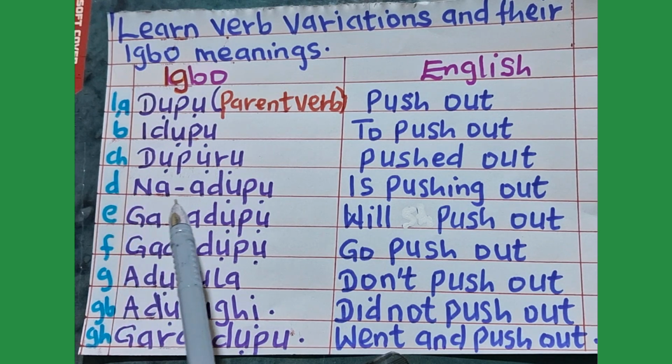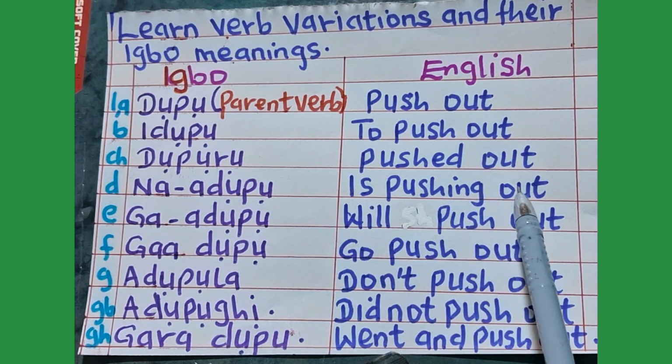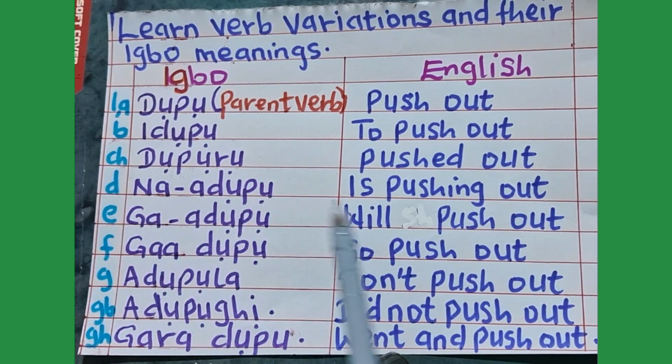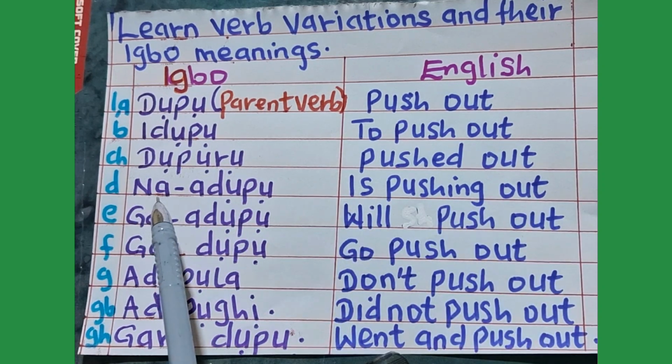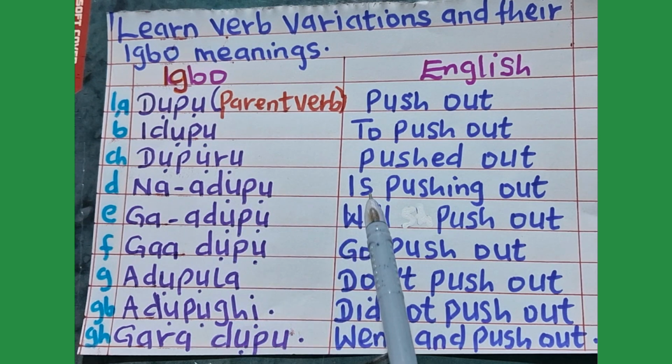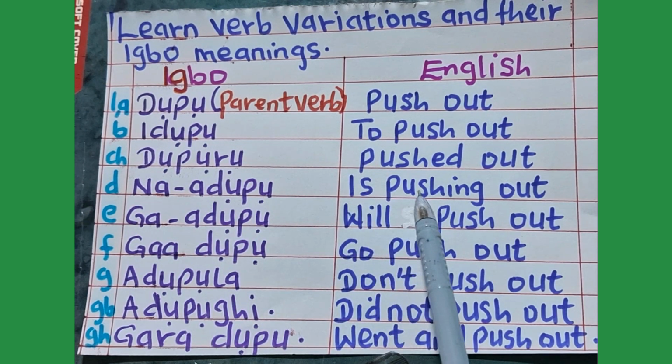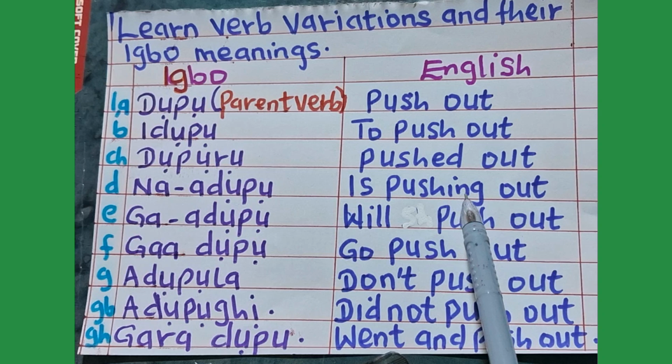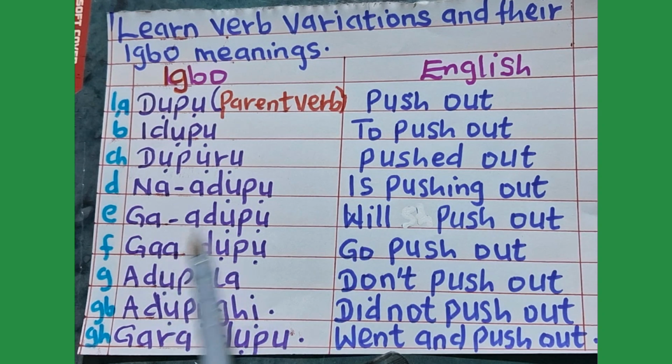Number D, na adopo, is pushing out. When you hear na a, it shows a verb in present continuous tense. You will know it in English by ing at the ending of the word, like this one, pushing.